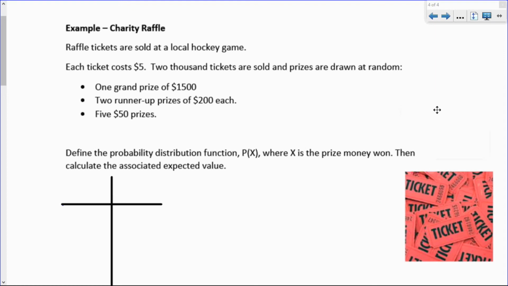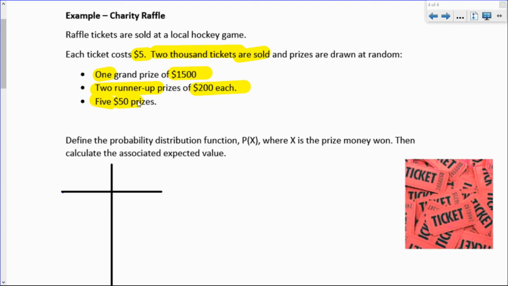For our last example in this lesson, let's look at hockey game raffle tickets. Sometimes you go to a local hockey game and they might sell 50-50 tickets or something like that. So in this example, a ticket costs $5 and 2,000 tickets are sold. They then put the tickets in some sort of container and draw them at random. And you might win the grand prize. There's 1 grand prize, 2 runner-up prizes of $200 and 5 $50 prizes. So they draw in total 8 prizes.